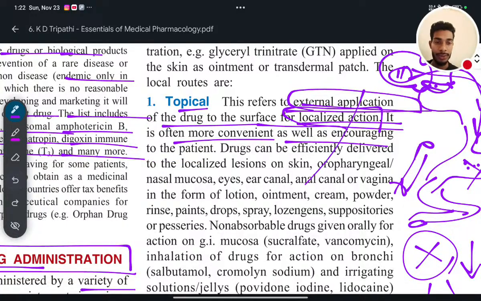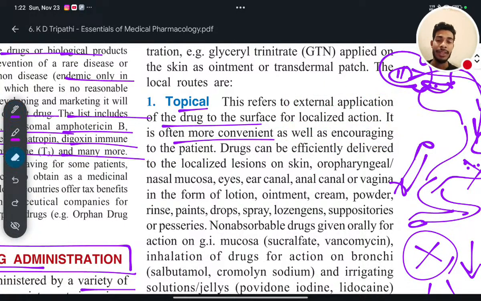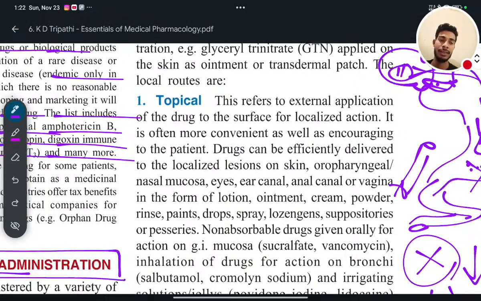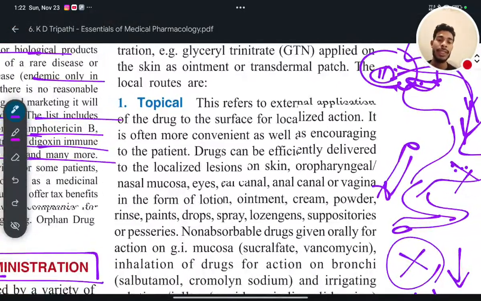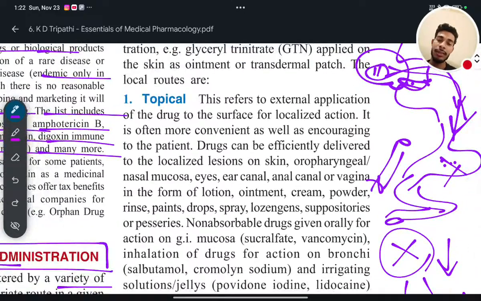It is easier to use and it doesn't have any side effect, it will not harm the patient. Yes or no? So it will be easier. Convenient, that means it will be easier to use. More convenient as well as encouraging to the patient. They can use it easily.